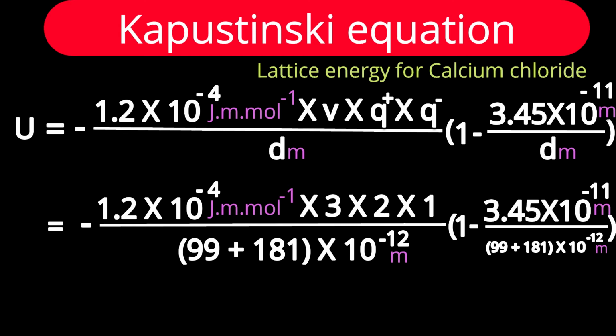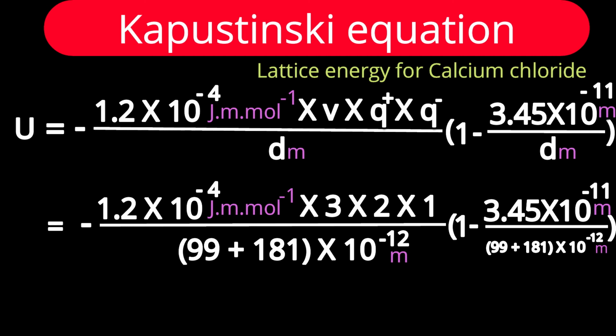Just substitute the values: for V, total number of ions 3, charge on cation 2, charge on anion 1, and the value of D. The radius of calcium is 99 picometer, and that of chloride ion is 181 picometer. Picometer, therefore I multiply by 10 raised to minus 12. Just simplify.